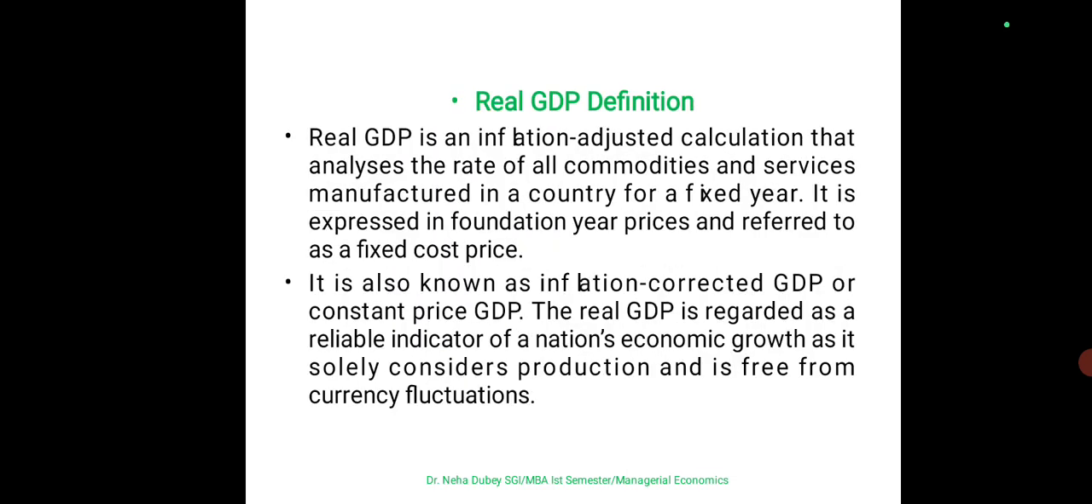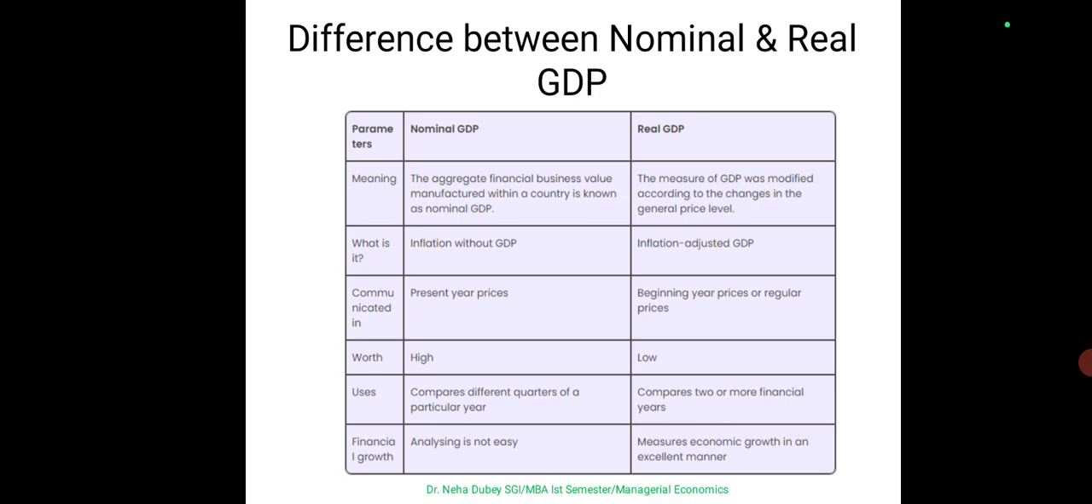Real GDP is an inflation adjusted calculation. In nominal GDP, we consider current prices, whereas in real GDP, we have to consider the inflation adjusted calculation that analyzes the rate of all commodities and services manufactured in a country for a fixed year. So it is expressed in foundation year prices and referred to as fixed cost prices. It is also known as inflation corrected GDP or constant price GDP. The real GDP is regarded as the reliable indicator of a nation's economic growth, and it solely considers production and is free from currency fluctuation.